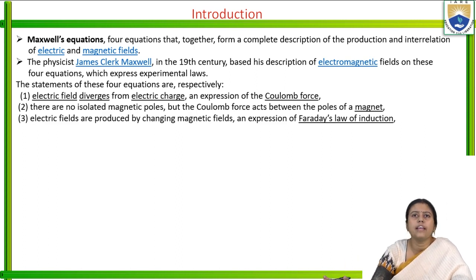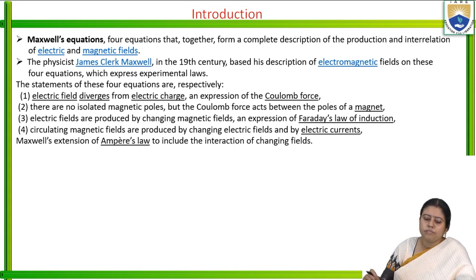Then he gives that electric fields are produced by the changing magnetic field, on which the transformer and generator equations are based. What is this? If there is a time varying magnetic field, there is a rate of change of flux, and due to the rate of change of flux, there is an EMF. So this modified Faraday's law is discussed in his third law.